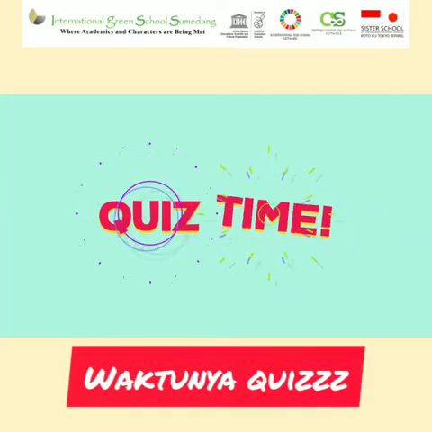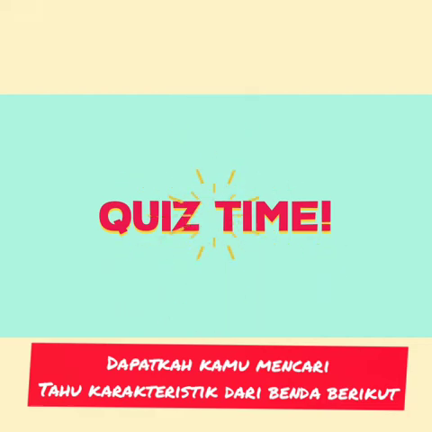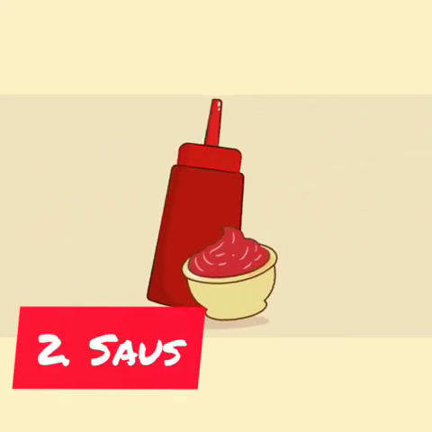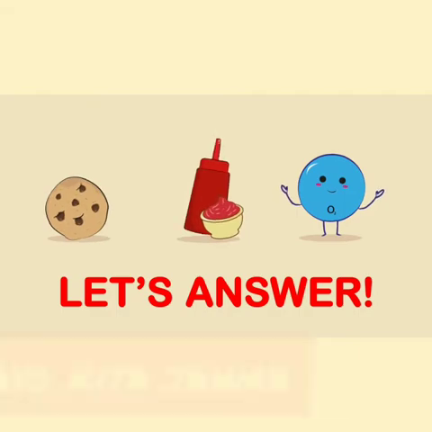It's quiz time! Can you identify what states of matter these objects are in and what their characteristics are? Cookie, ketchup, oxygen. Let's answer.